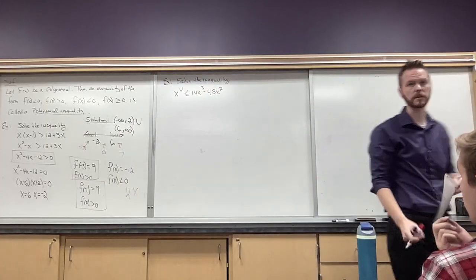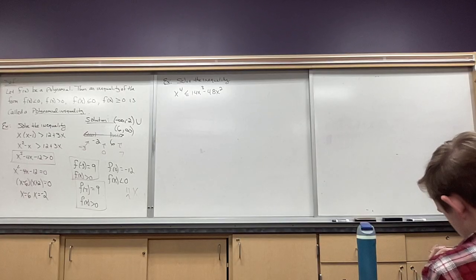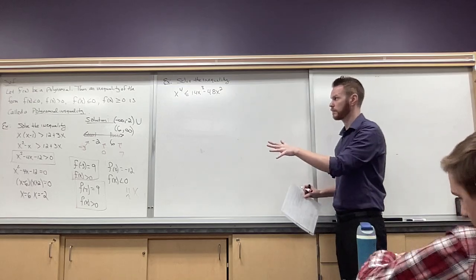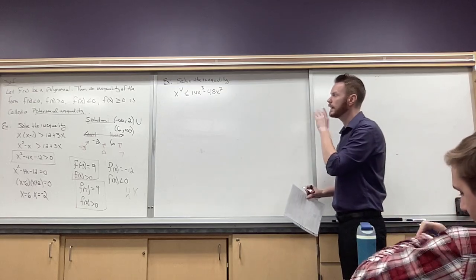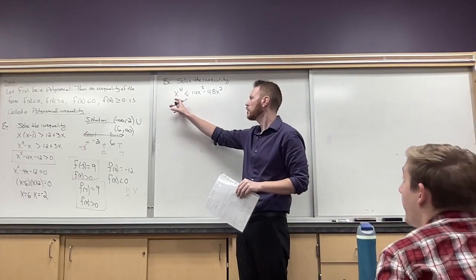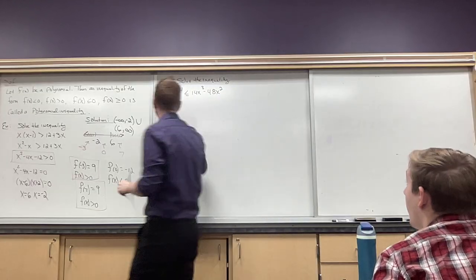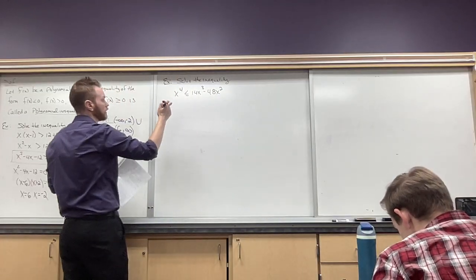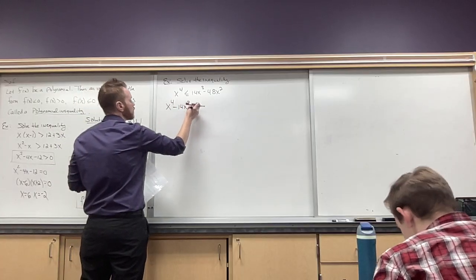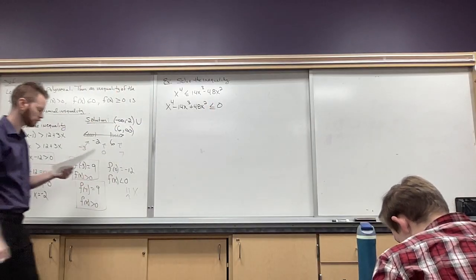Now we got an x to the 4th in there. That's okay. That's no biggie. We'll handle it. Just like before, I want to set it equal to 0. I'm going to move everything over to the other side. Typically, it's better if you just have the leading coefficient stay positive. So I could move this over, but let's just bring everything else to the other side. It's nice to keep the leading term positive, just for calculation purposes. So this is going to be x to the 4th minus 14x cubed plus 48x squared less than or equal to 0.